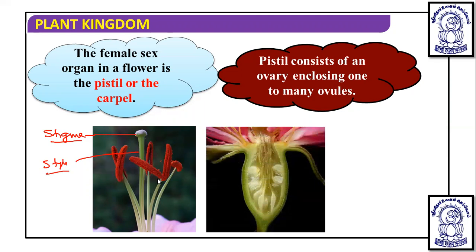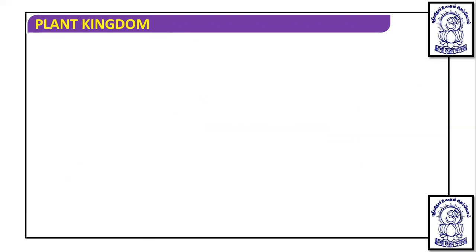Ovary will look like this, and in this ovary you will find the presence of ovules like this. So many ovules can be present. These are some of the characteristics particularly of angiosperm.